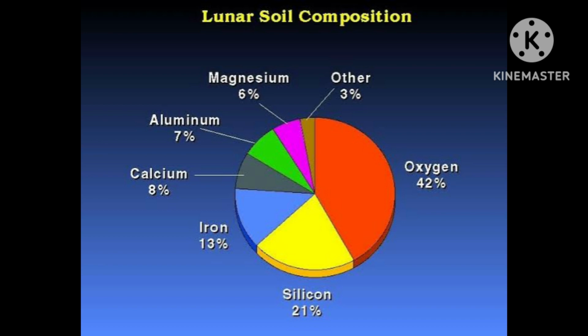And now I want to tell about the core. The moon inside has a core, mantle and crust like earth. Ferrous rich, means iron rich inner core is 149 miles in radius.